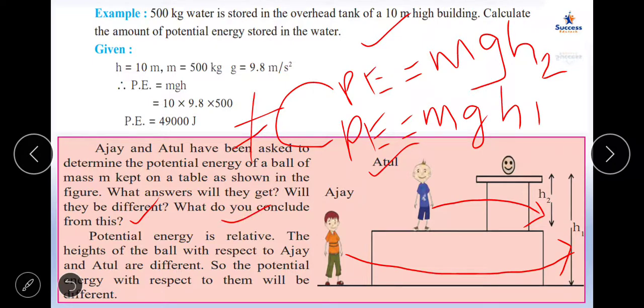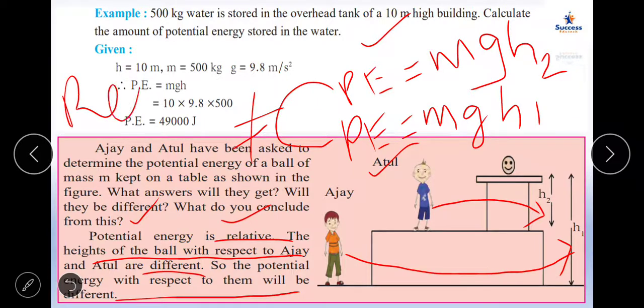What do you conclude? I conclude that the potential energy is not specific, it is relative. It is relative with respect to the observer. Where the observer is standing, according to that he will give you the answer. Mass will remain the same, the force of gravity will remain the same, but the height will change, and because of the change in the height, the answers will be different. So the height of the ball with respect to Ajay and Atul are different, so the potential energy with respect to them will be different. So what we can conclude is that the potential energy is a relative term, it is with respect to the observer.